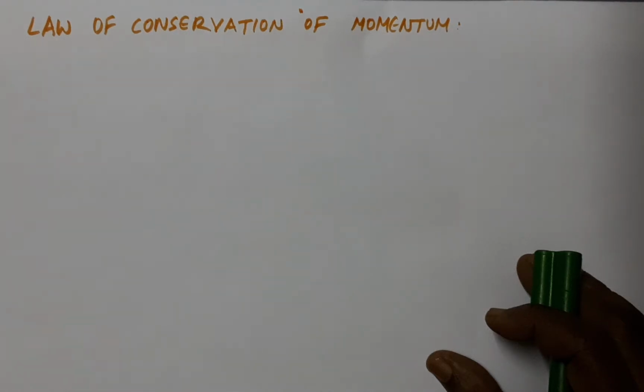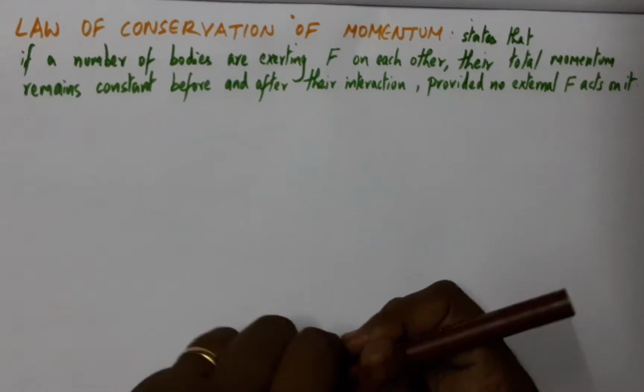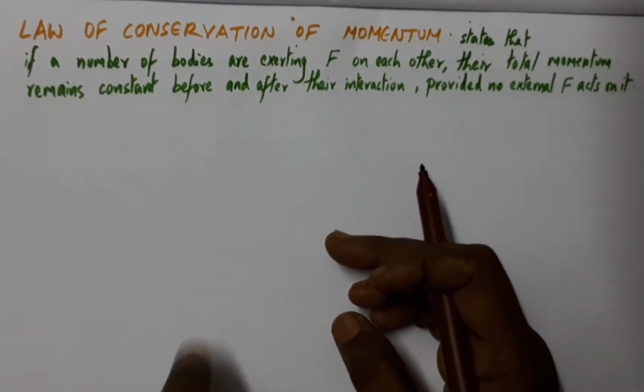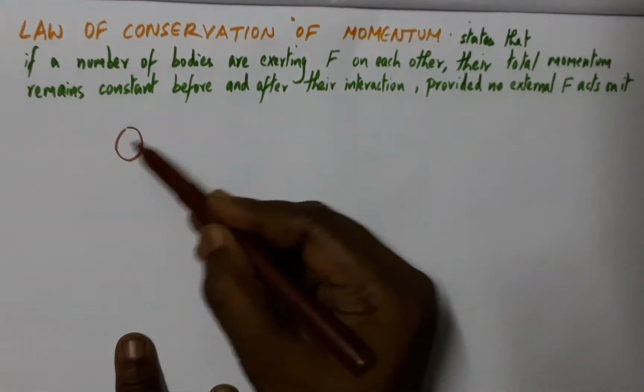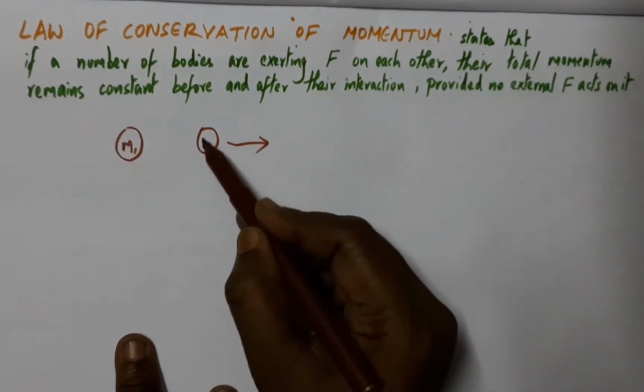The law of conservation of momentum. Now, the law says that a number of bodies in interaction are in total movement, and if two bodies are moving in the same direction with masses m1 and m2,